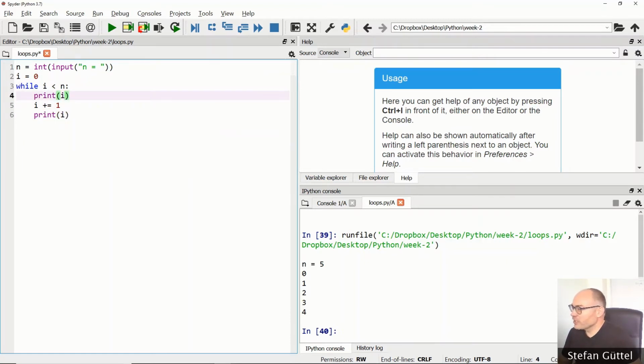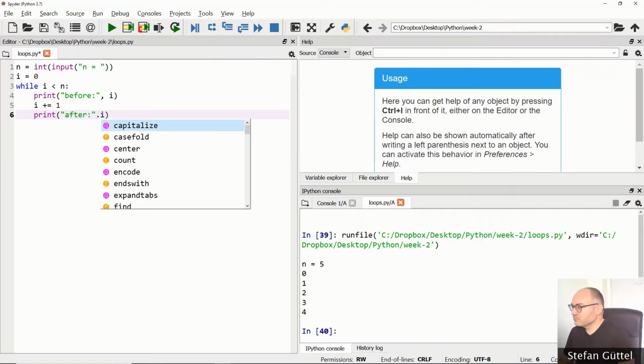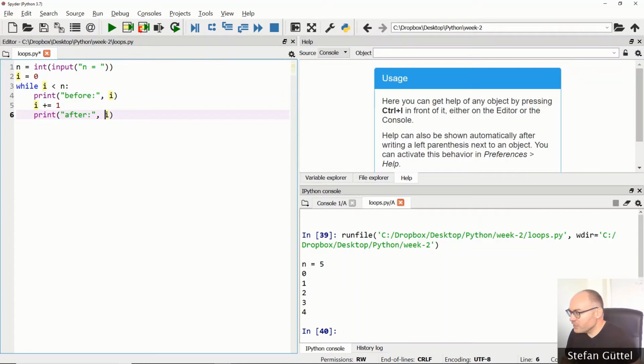So let's change our code so that we write here print before, and I will output the value of I. I will then increment it by 1, and I'm also going to print it after the increment. So what we should see now is that in the first iteration, when I is 0, it will print before 0, it will increment the value of I by 1, and it will print after, and it should now be 1, right? It will then go back here, it will check the condition, it will then print before 1, increase the value of I by 1, which is 2, and print out after 2, and so on. Let's run that.